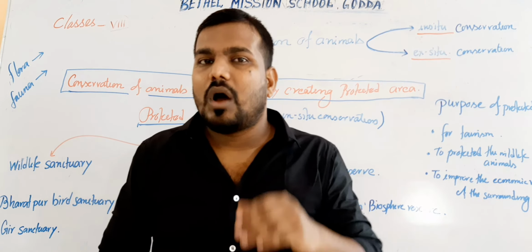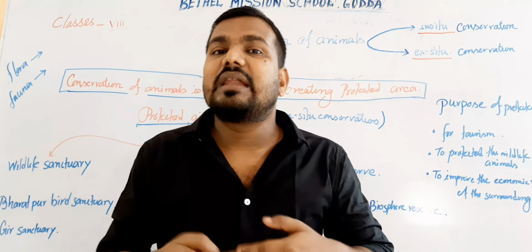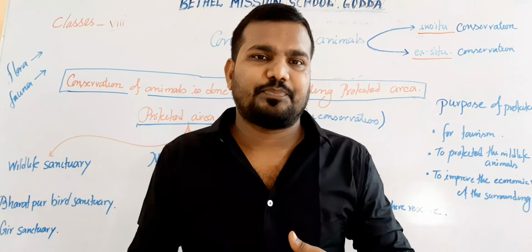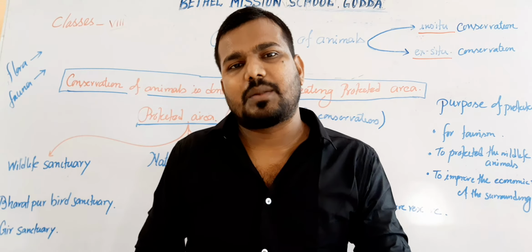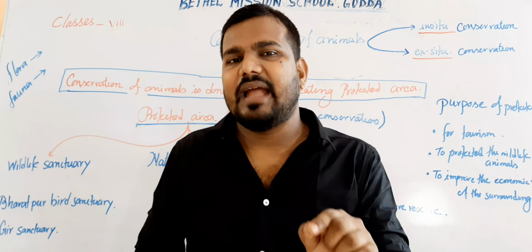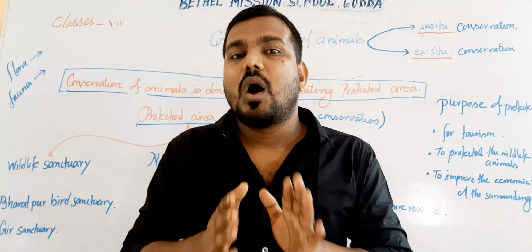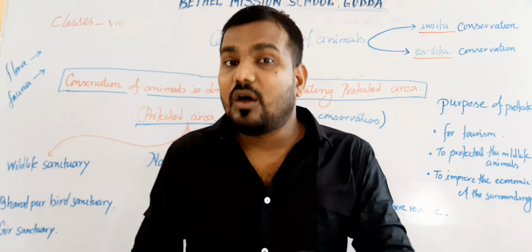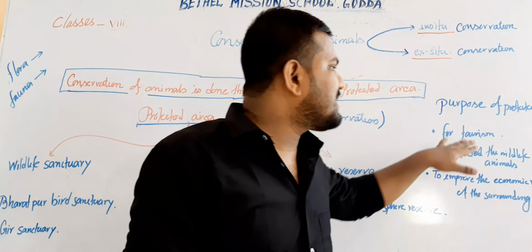Now why are human beings creating protected forests? There are defined reasons for creating protected forests. The first aim is to conserve the wildlife animals. Along with that, we can create a business known as tourism.